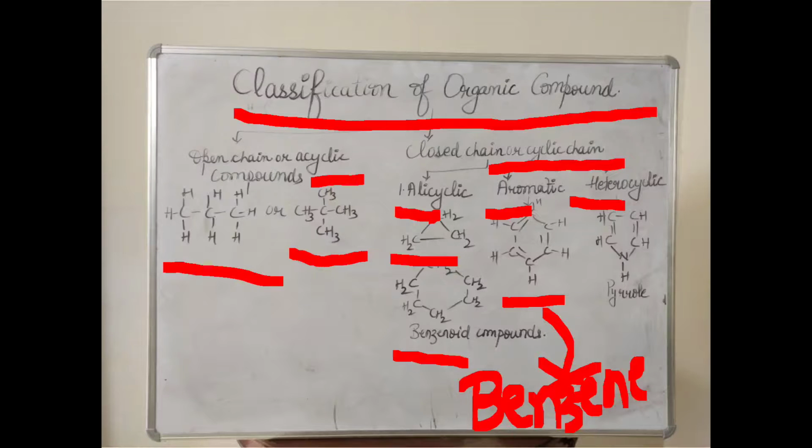the ring contains one or more atoms of either nitrogen. You can see here there is nitrogen. It can be oxygen in place of nitrogen, or sulfur. So these rings contain one or more atoms of either nitrogen, oxygen or sulfur in addition to carbon atoms. So the atoms other than carbon present in the ring are called heteroatoms. So these are heterocyclic compounds.